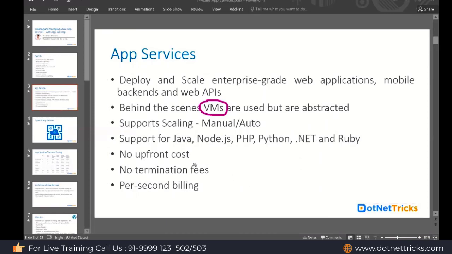And in app services, there is no upfront cost. You don't need to pay in advance. Based upon the usage, you have to pay. There is no termination fee at any time. You can shut it down and stop the billing. And app service has a per second billing option, so based upon the usage, they will charge per second.